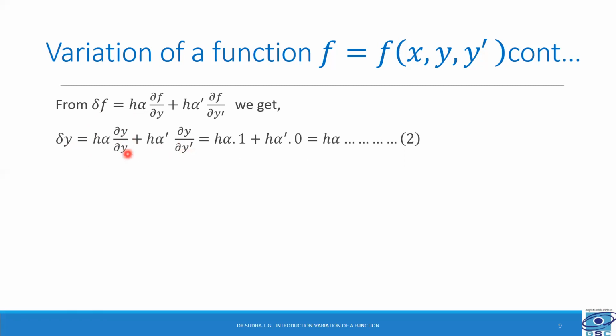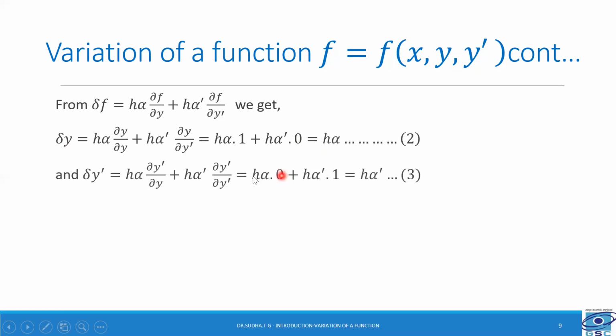Derivative of y with respect to y is equal to 1, and derivative of y with respect to y dash is 0. So we get that to be equal to h alpha. Therefore, delta y is equal to h alpha. Call this expression 2.